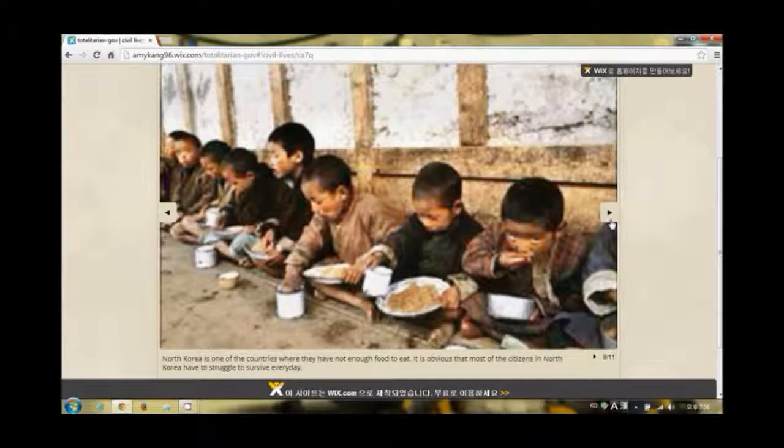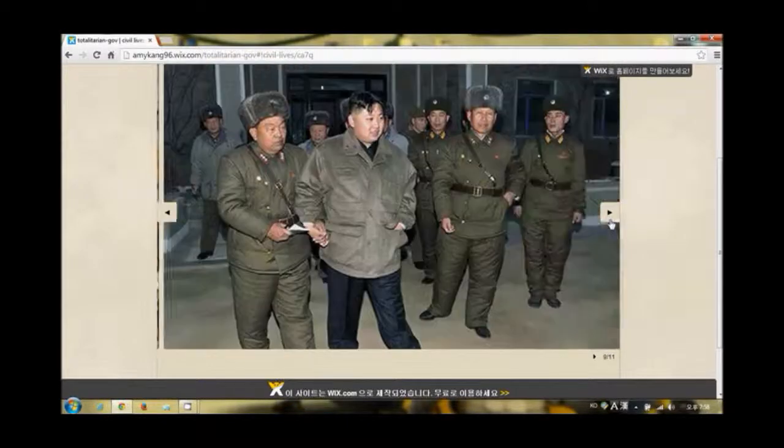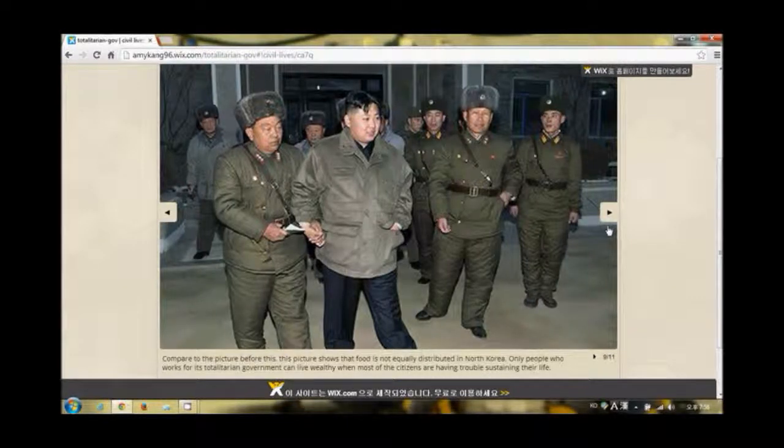North Korea is one of the countries where they do not have enough food to eat. Compared to the picture before, this picture shows that food is not equally distributed in North Korea. It shows how many people who work for its totalitarian government can live wealthy when most of the citizens are having trouble sustaining their lives.